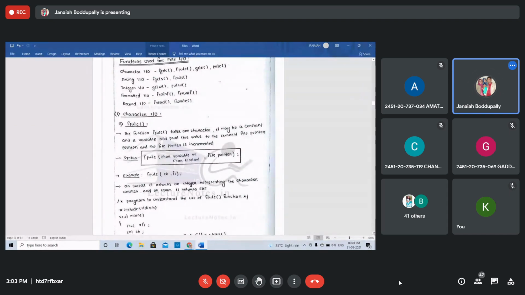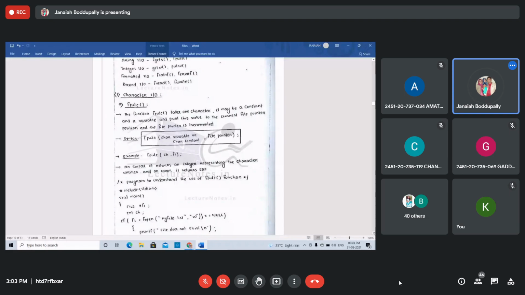So the syntax of fputc: fputc(char variable, file pointer), or fputc(char constant, file pointer). The file pointer is the second argument. For example, fputc(ch, f1). Here ch is a character variable name, and f1 is the file pointer, or f5, whatever file pointer. You can use this example for the syntax.